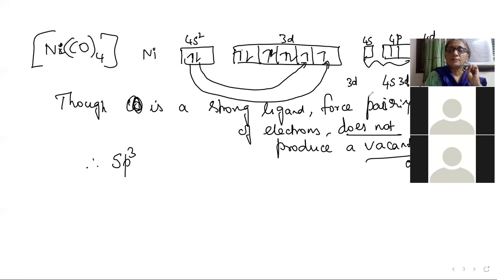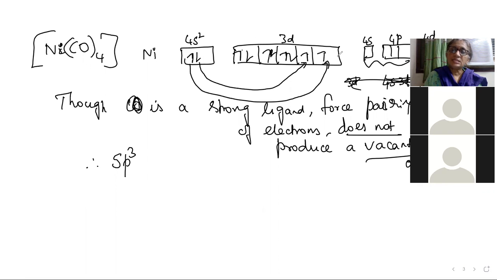It won't go for d. So here is sp3 hybridization. In the valence shell, 4s and 3 4p orbitals only will be taken.